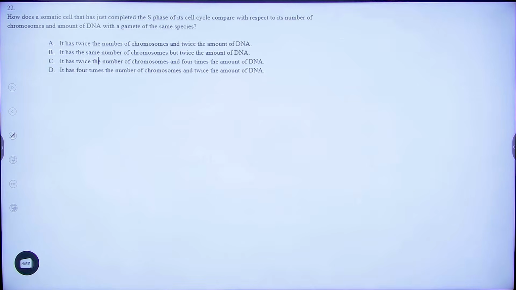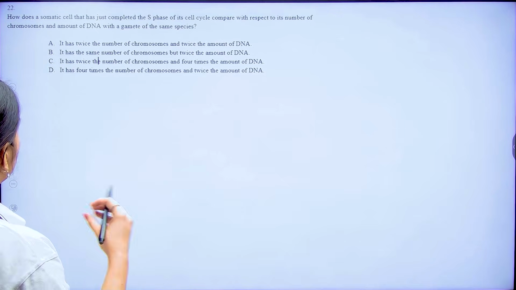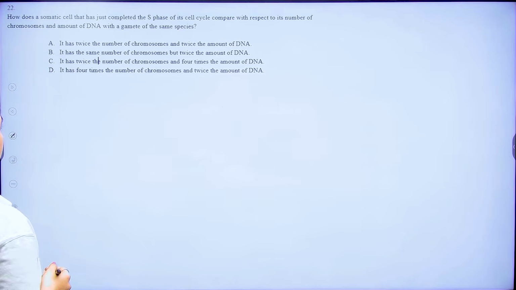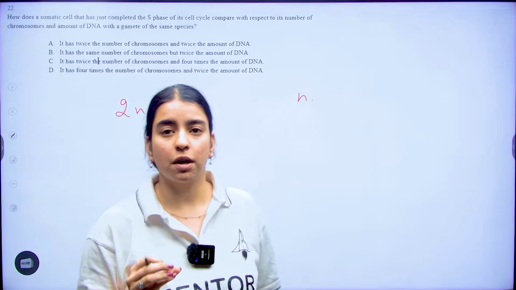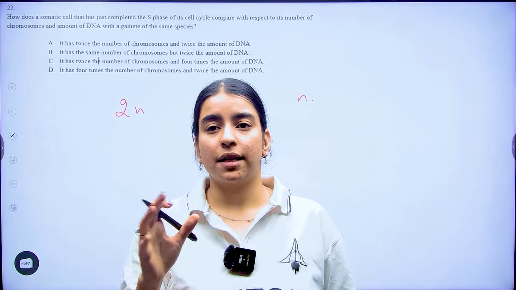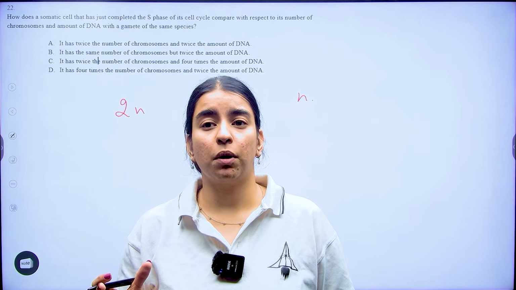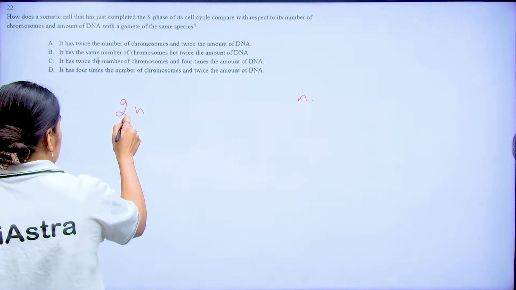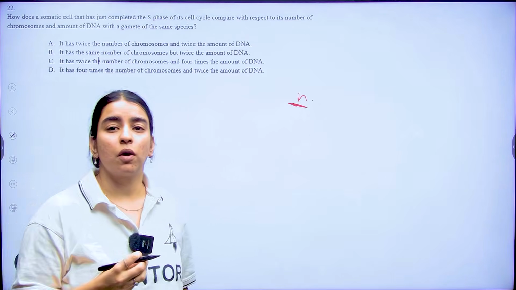Now let's look at your 22nd question. Now what does it say? How does a somatic cell that has just completed the S phase of its cell cycle compare with respect to its number of chromosomes and amount of DNA with a gamete cell? Now 2n and n. So they are asking you a comparison with your somatic cell. The somatic cell's chromosome number is going to be twice, that you can see. And they have asked you what about the DNA content.